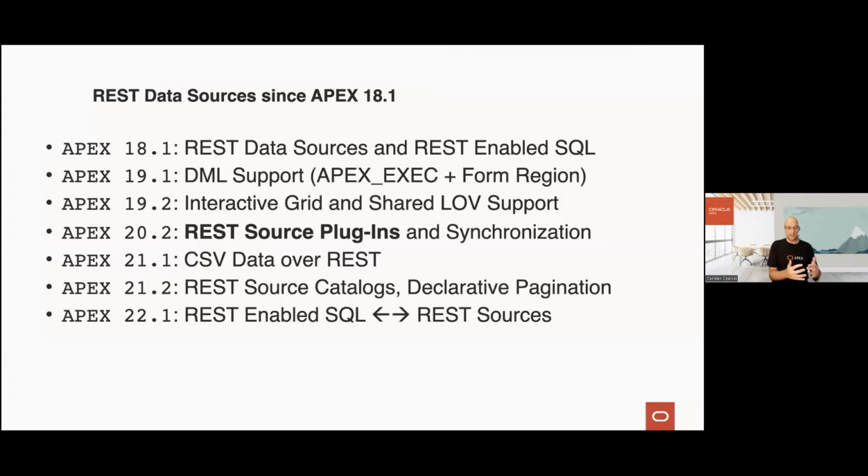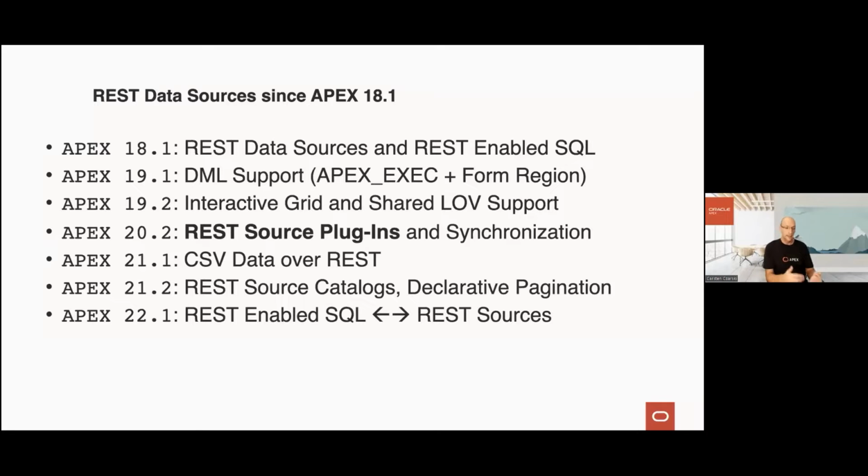And REST data sources is the basic thing when we are talking about REST or Apex reaching out to an external REST API. A REST data source is the Apex component which represents an external REST endpoint, right? So Apex stores all its information about an external REST endpoint as a REST data source.